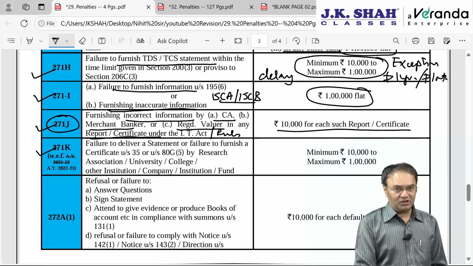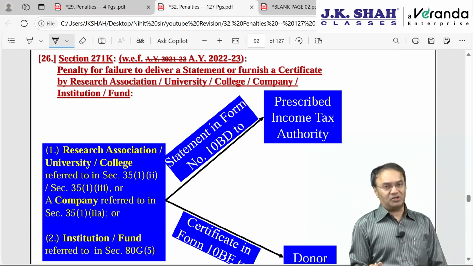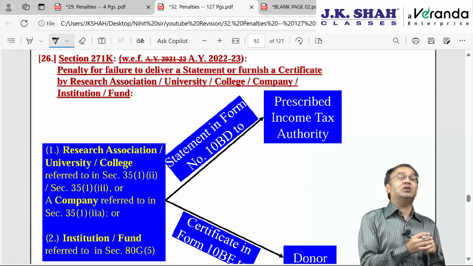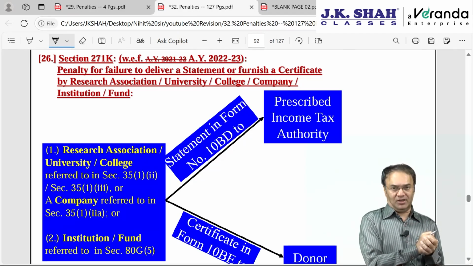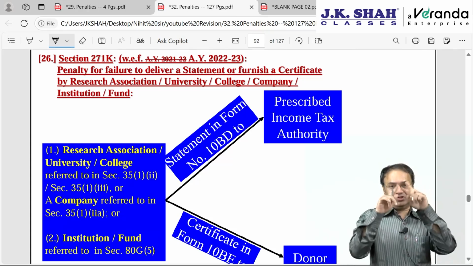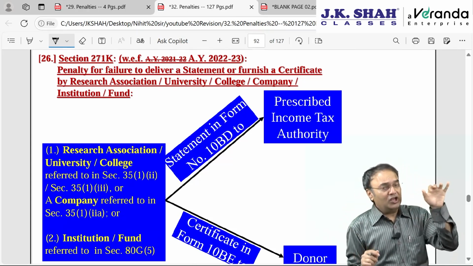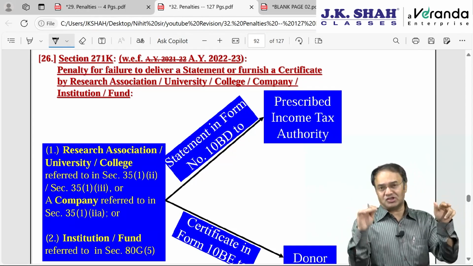Next is 271K. 271K we had discussed in the charitable trust chapter and the PGBP chapter also. Here, if you recollect, in the PGBP chapter there was section 35, donation or amount spent for scientific R&D. There were two concepts in section 35. If you recollect, we had discussed it in chart form: in-house research and contribution to a third party, an outsider.